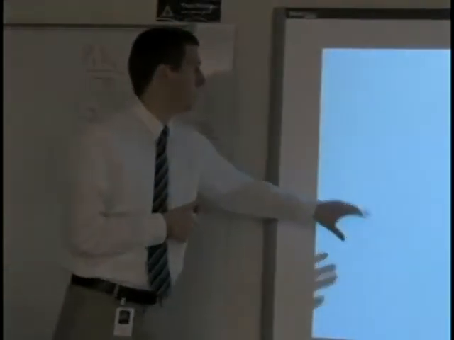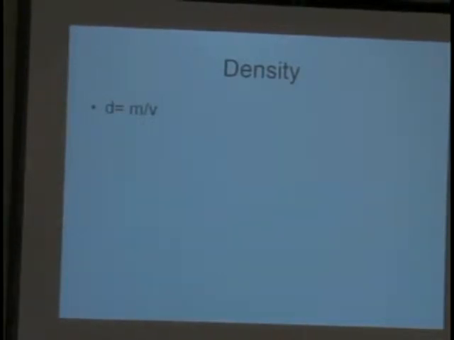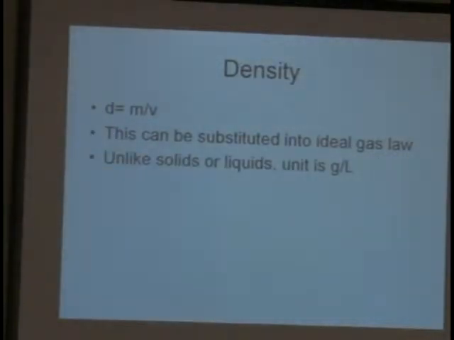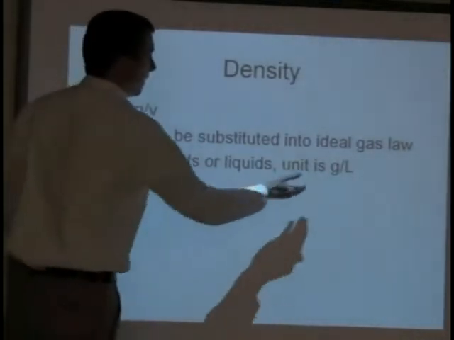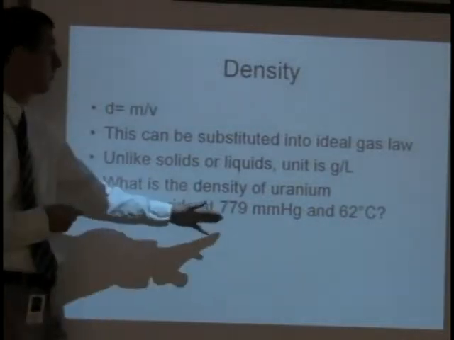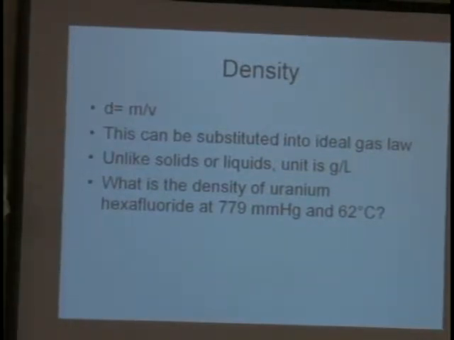Another application of this is in solving for density of a gas. Density, as we should hopefully know, is mass divided by volume. This can be substituted into the ideal gas law, though, to solve for something else. Although unlike solids and liquids, which usually have density measured in grams per milliliter, since gases are not very dense, its density unit is grams per liter. Question could be, what is the density of uranium hexafluoride at 779 millimeters of mercury and 62 degrees Celsius? Because density is dependent upon temperature.